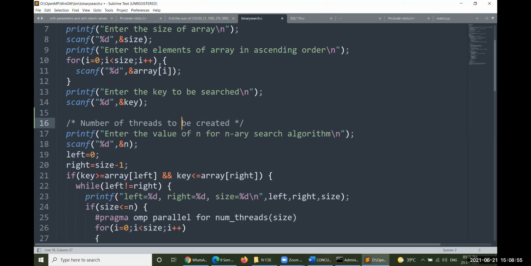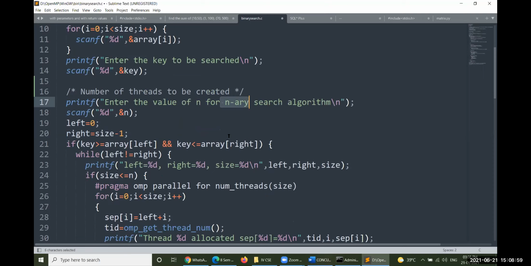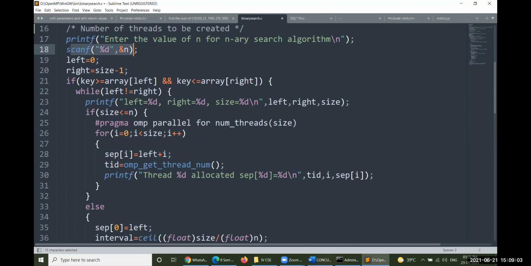That is the meaning of the n-ary search algorithm here. So you can take that many threads. And as far as binary search is concerned, always the left element will be 0 and the right element will be size minus 1, that is n minus 1. That is always taken into consideration.